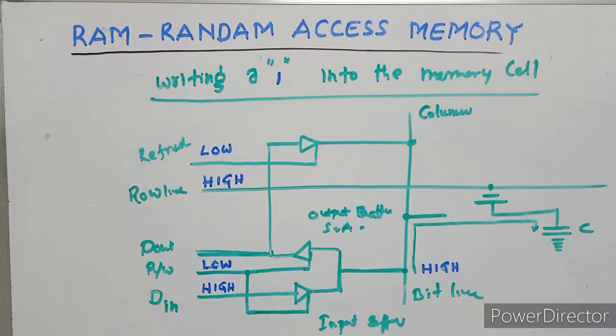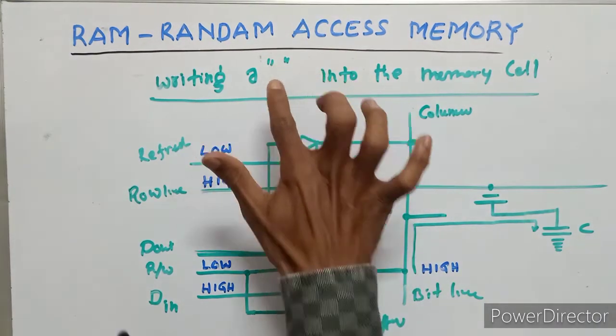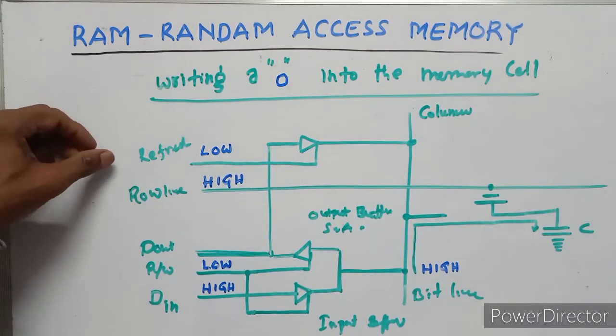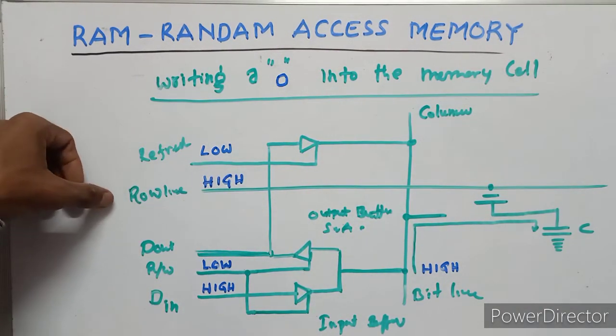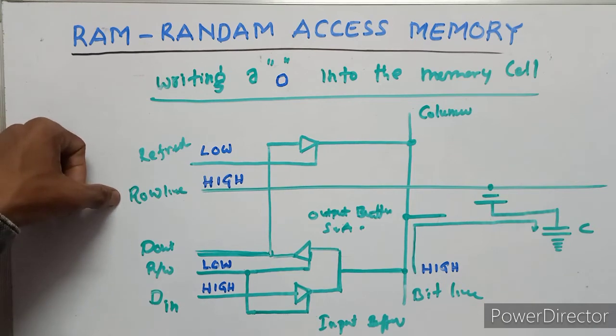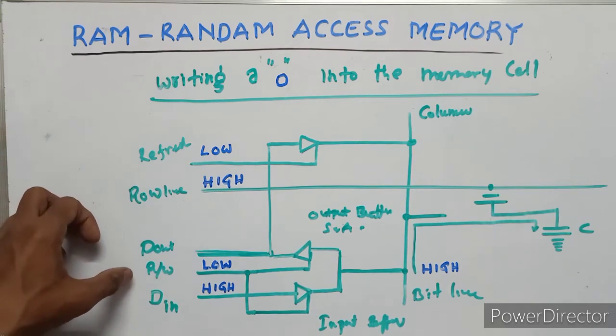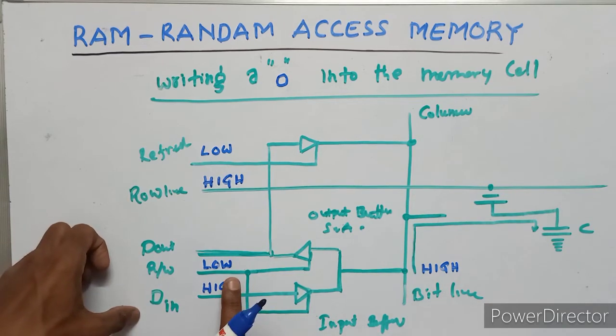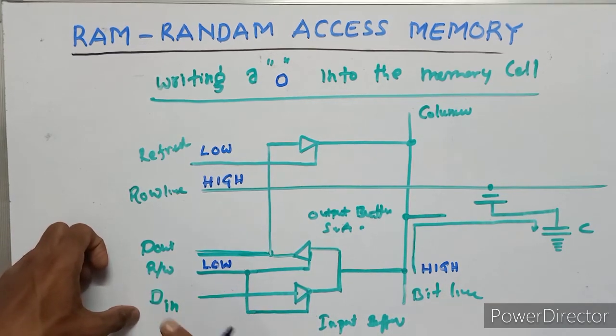Next case, writing a 0 into the memory cell. Same as before, refresh line is low, row line is high. Read or write is low, D input is low.